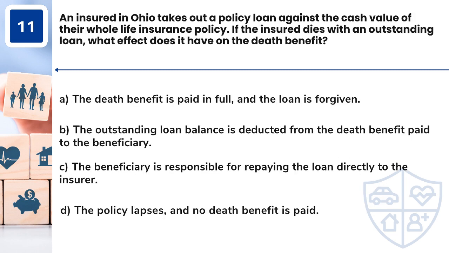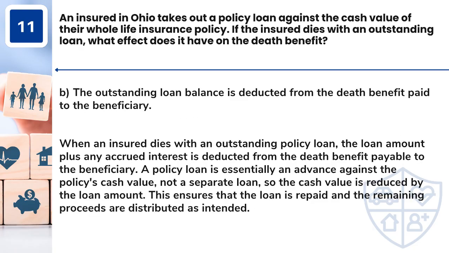Question 11. An insured in Ohio takes out a policy loan against the cash value of their whole life insurance policy. If the insured dies with an outstanding loan, what effect does it have on the death benefit? A. The death benefit is paid in full, and the loan is forgiven. B. The outstanding loan balance is deducted from the death benefit paid to the beneficiary. C. The beneficiary is responsible for repaying the loan directly to the insurer. D. The policy lapses, and no death benefit is paid.